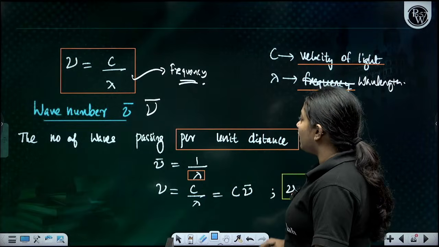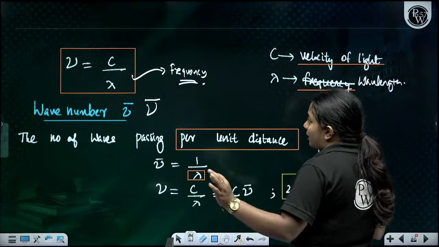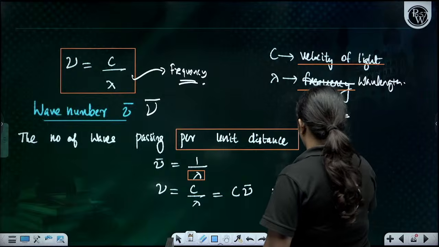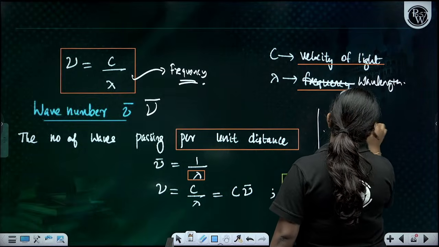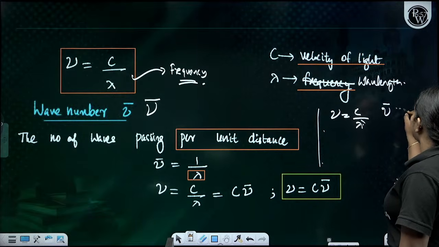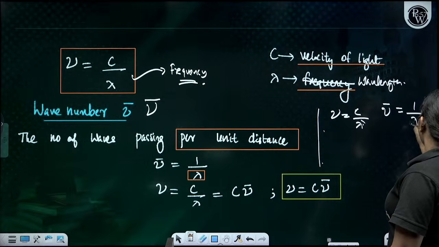So I can give an equation here. Mu is equal to c by lambda, where mu is the frequency, and wave number is the inverse of this, 1 by lambda.